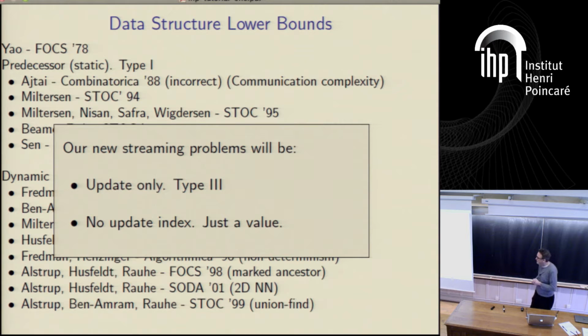Right. So let's recap. Our string problems, which I'm going to define in a moment, are going to be update only. They're going to be type 3, but in particular, they're going to be even worse than update only, where an update normally has, well, in the example I gave you, an index and a value. Our updates are only going to have a value. It won't even have an index. It's just a number that arrives. And that will also make a difference at some point later on, that I will discuss.